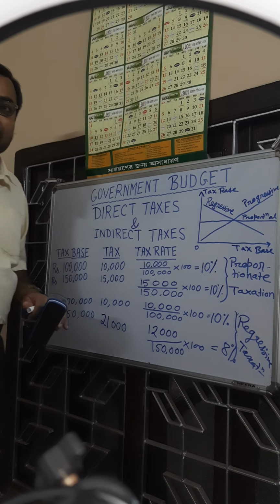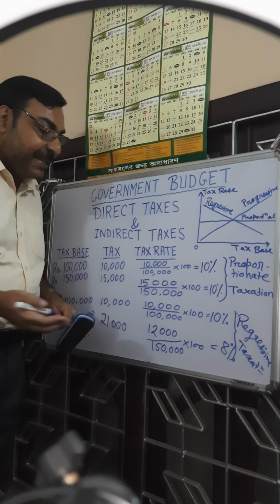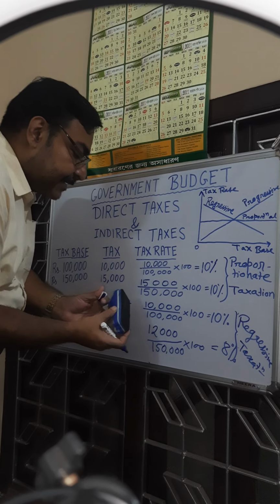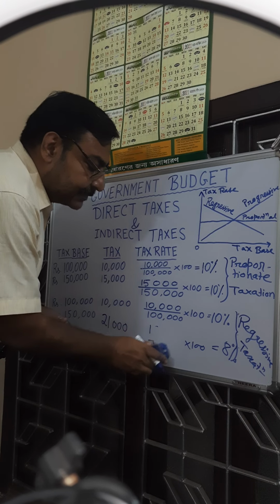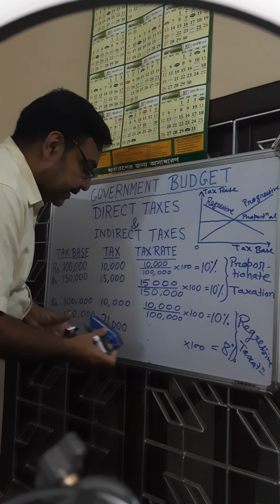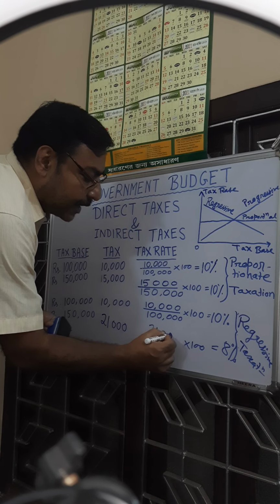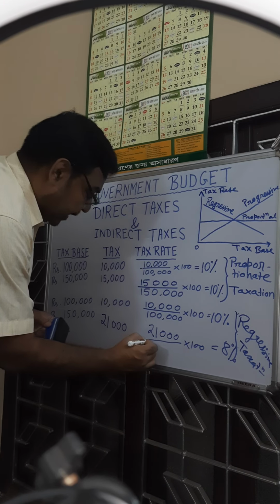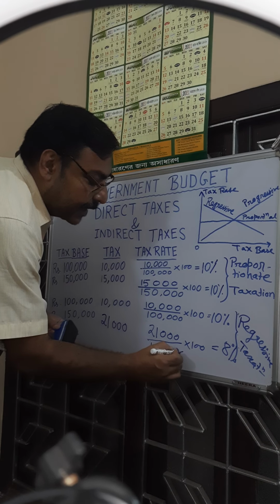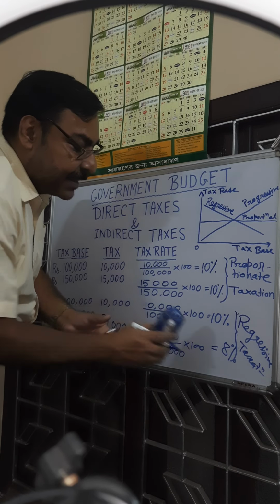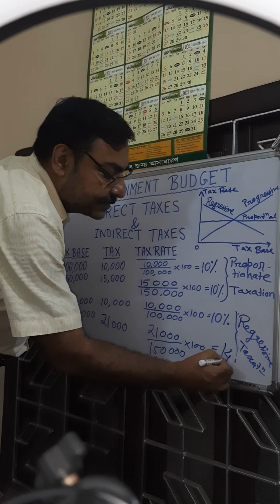So here tax is increasing more than proportionately, and the result is tax rate, that is 21,000 by 150,000 into 100, tax rate will become 14%.